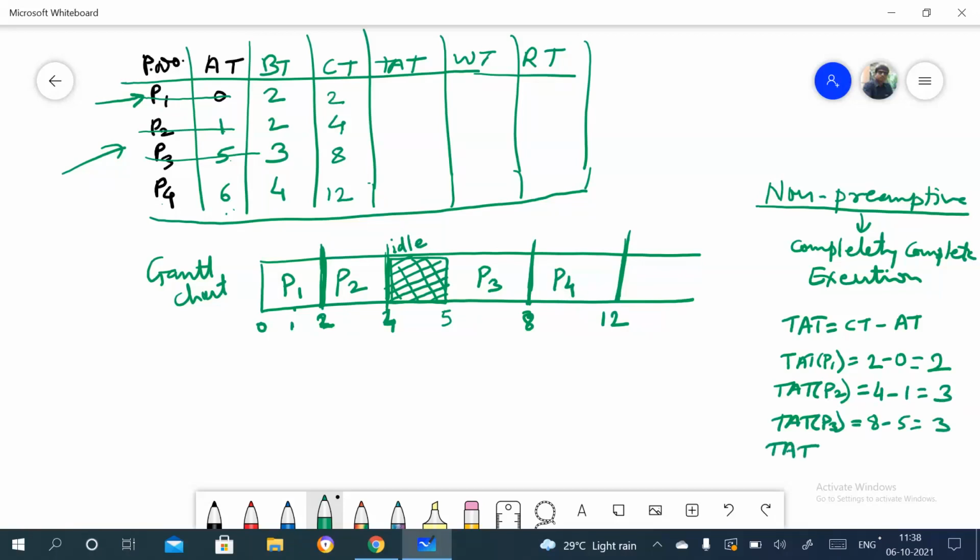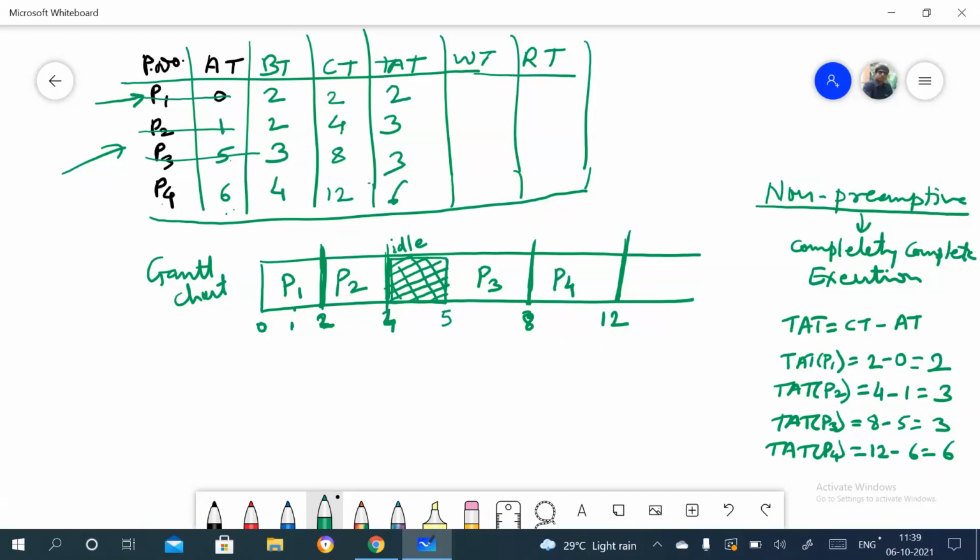And for P4, the completion time is 12 minus the arrival time 6, so this is 6, right? So the turnaround times for the respective processes are 2, 3, 3 and 6, right?